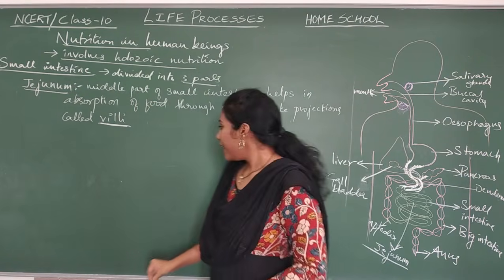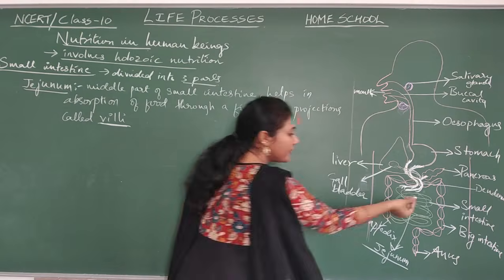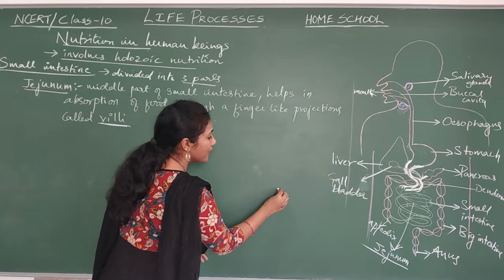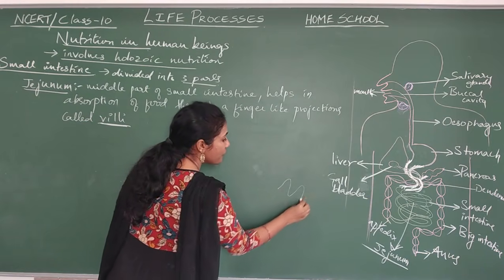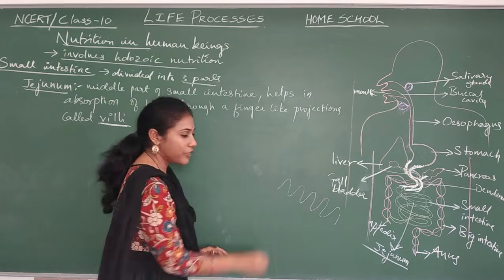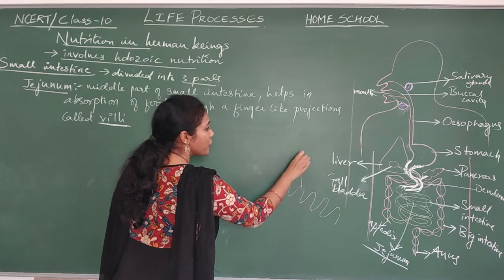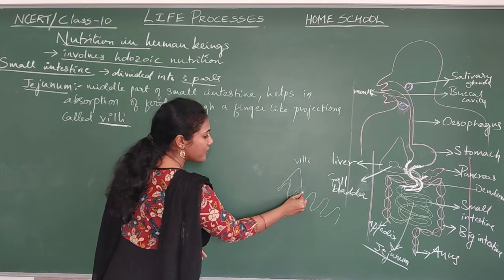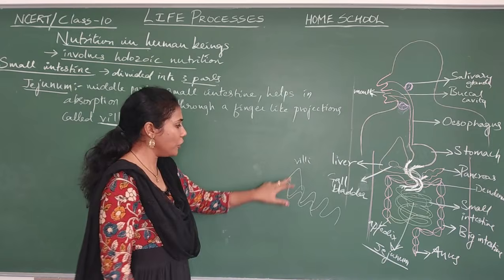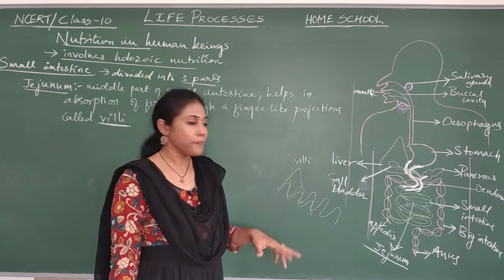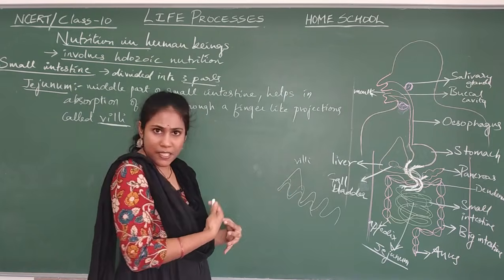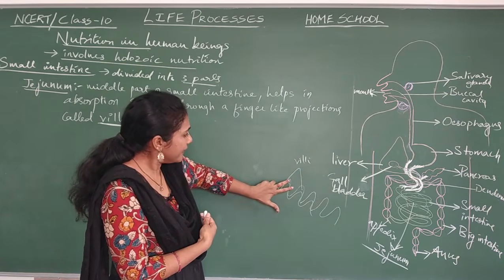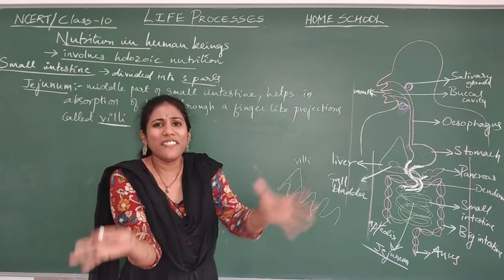Villi. See, if I see the inner view of small intestine, particularly jejunum part, you will have these finger-like projections. These finger-like projections we call villi. And it is also associated with blood vessels. Villi first absorbs the nutrients or the digested food, and later the food will be passed to the blood vessels.